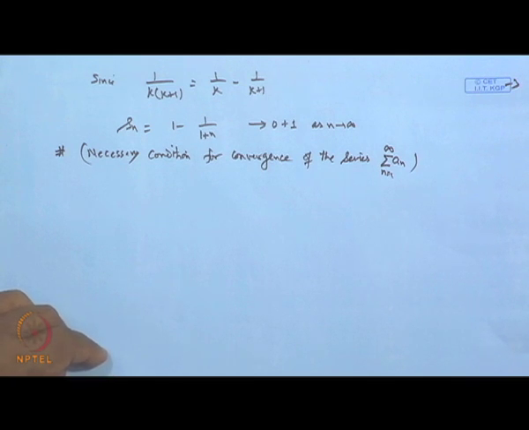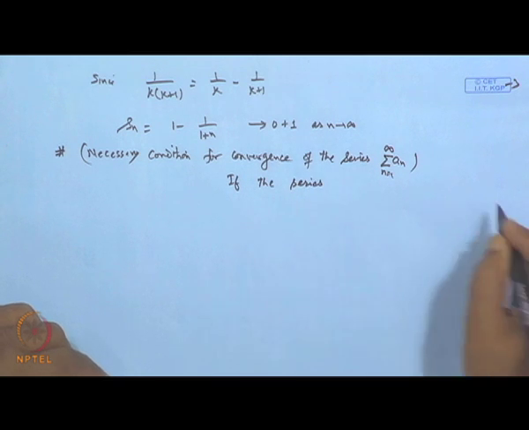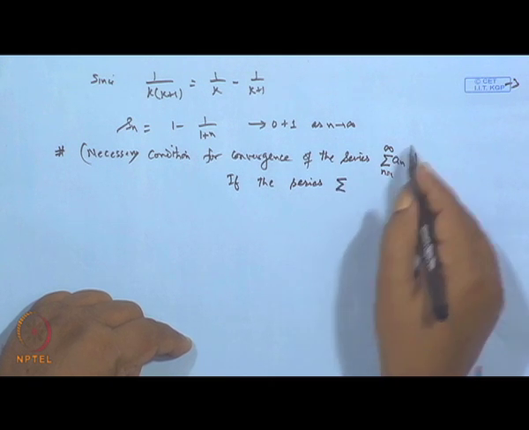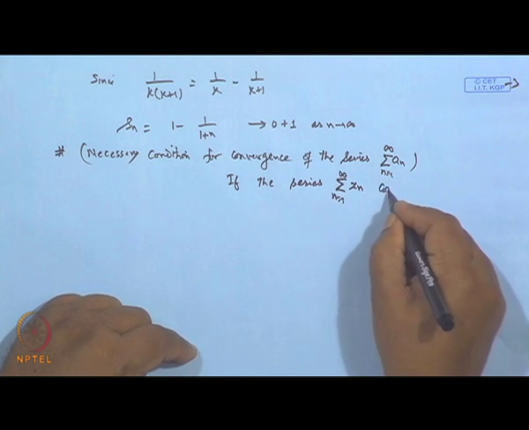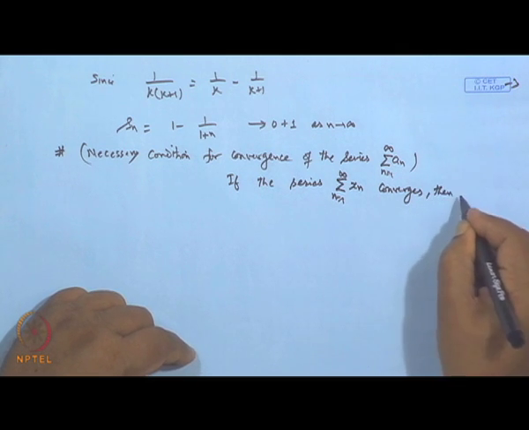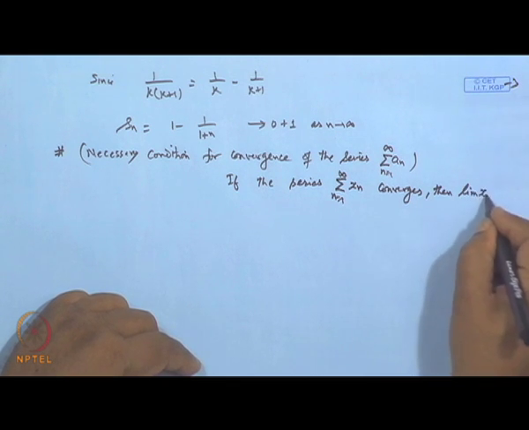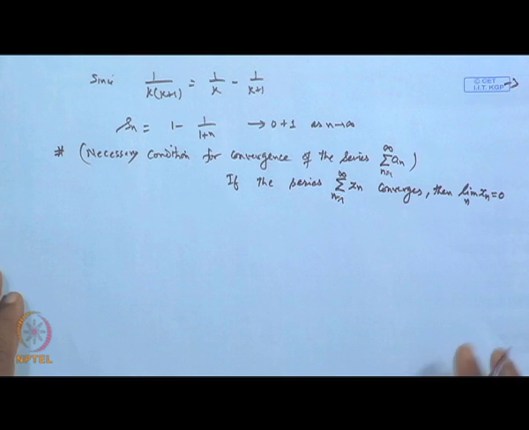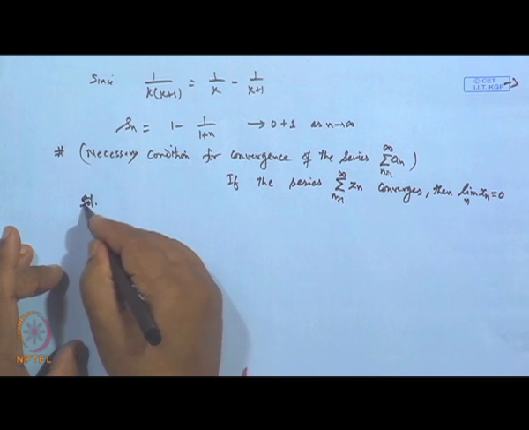So we will put it in this form: if the series sigma x n, we are doing it with x n, so let us put it sigma x n, n is 1 to infinity, converges, then the limit of x n as n tends to infinity must be 0, that is, the nth term will always go to 0. Okay, so let us see the proof.